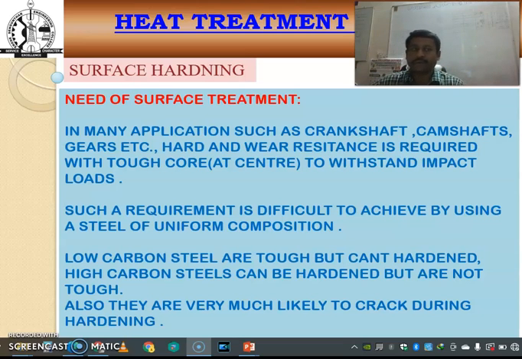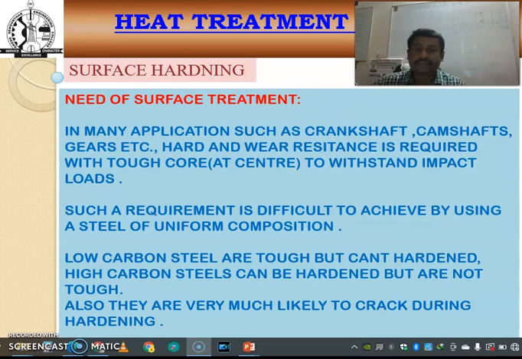The purposes of case hardening or surface hardening processes are to produce a wear resistant hard surface, to improve corrosion resistance and heat resistance, to serve as an ornamental finish, and to increase the useful life of components made from low cost material.